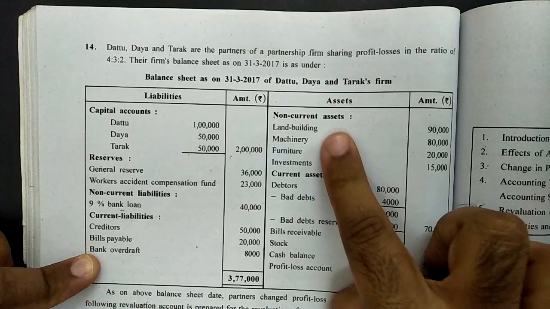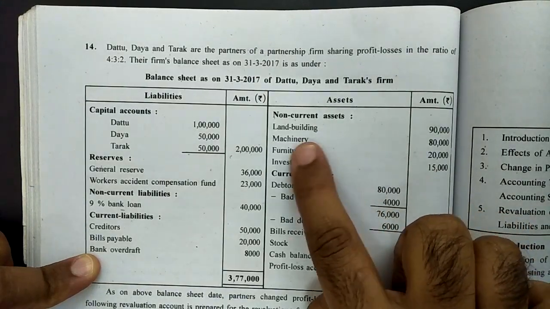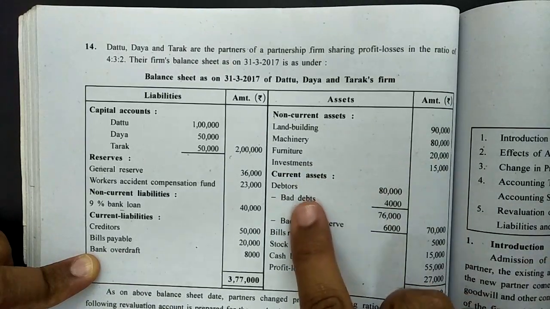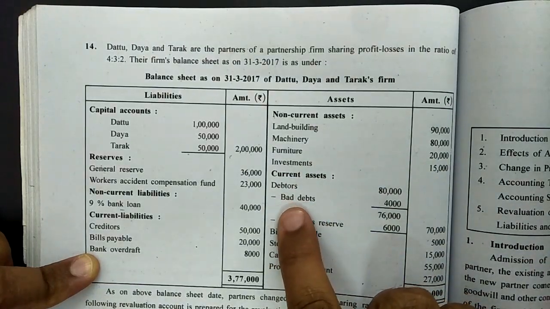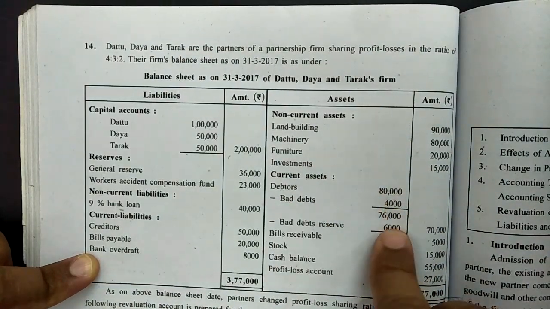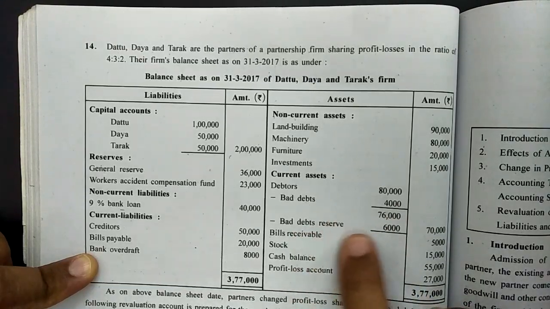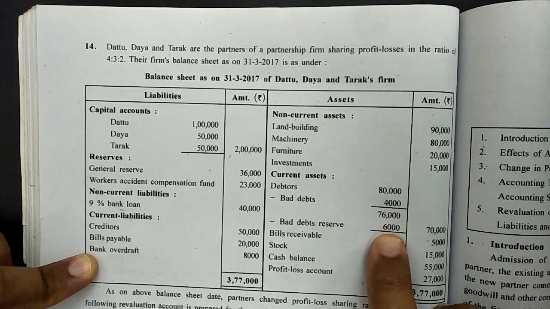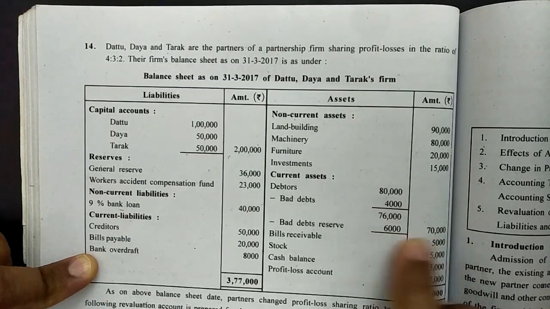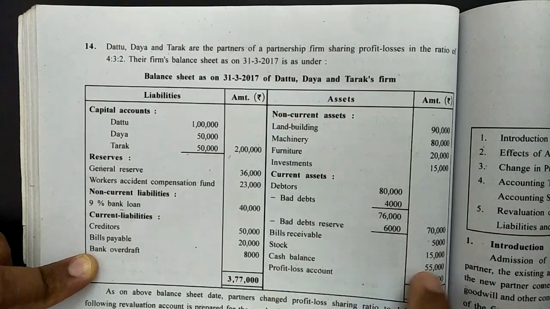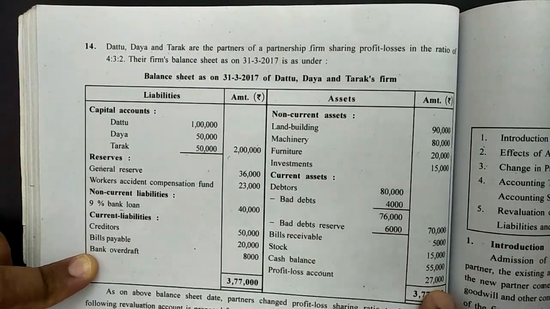Then on the asset side, non-current assets, meaning long-term assets, include land and building, machinery, furniture, investments, and current assets include debtors less previous bad debts of 4,000. So the net balance was 76,000, and further from this a bad debts reserve was to be created to the extent of 6,000. So the net balance comes to 70,000. Bills receivables were 5,000. Stock 15,000, cash balance 55, and P&L.